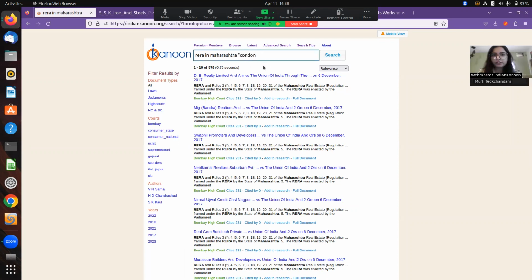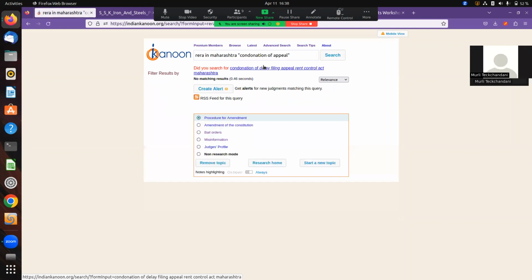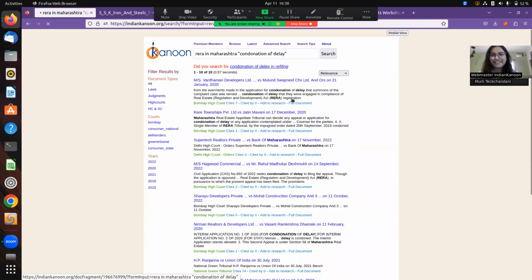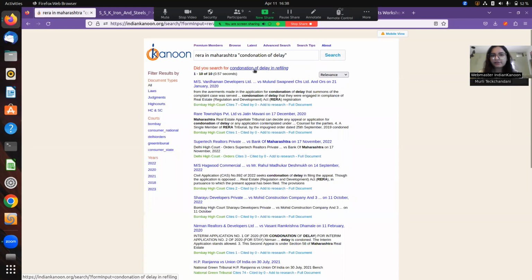So if I put in here condonation. No, condonation of delay, sorry, appeal. I am not a lawyer. So here you can see there is one condonation of delay in refiling. Is this what you were looking at? No, condonation of delay in filing an appeal.